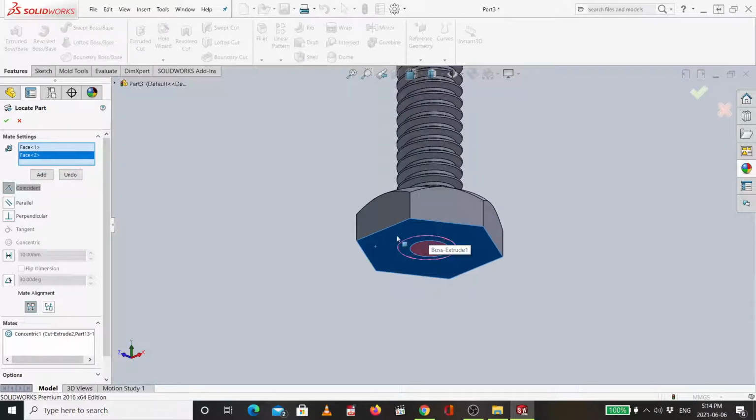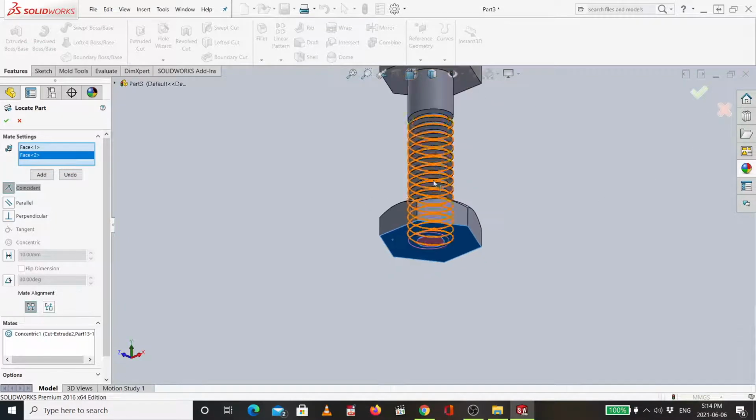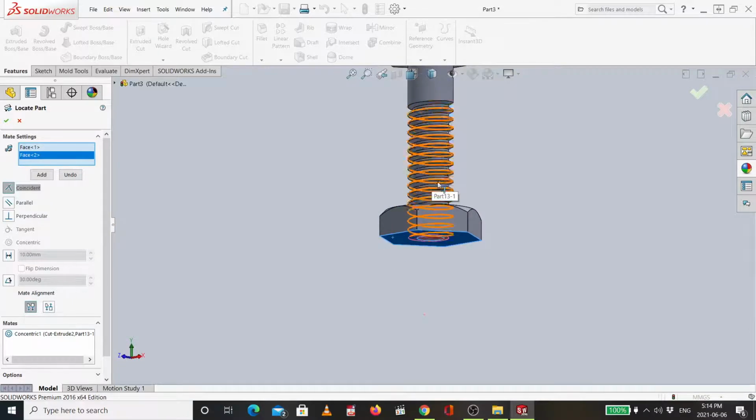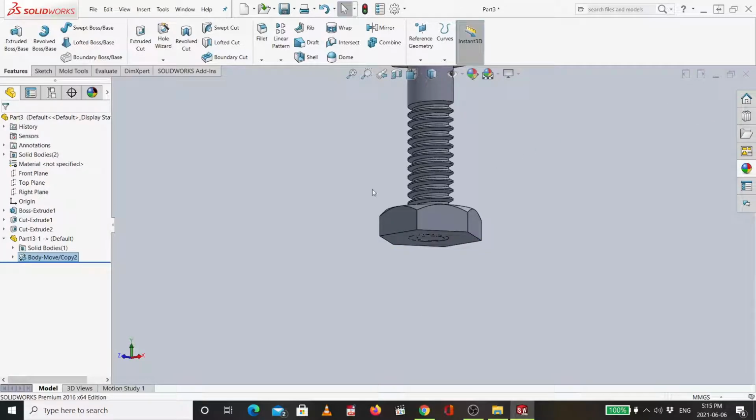I want to have the thread from here. It's better because, as you know, when the bolt starts to enter here, it will start to enter from the bottom. So in order to be exactly sure that the thread is very accurate, it's better to have this semi technique. Then I say okay. Just one thing I forgot as well.